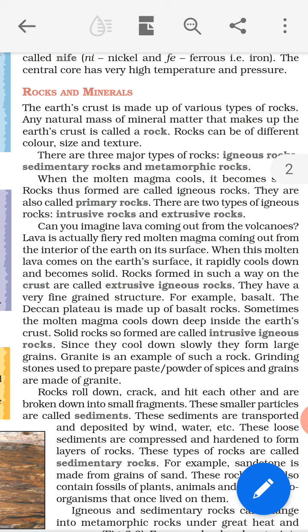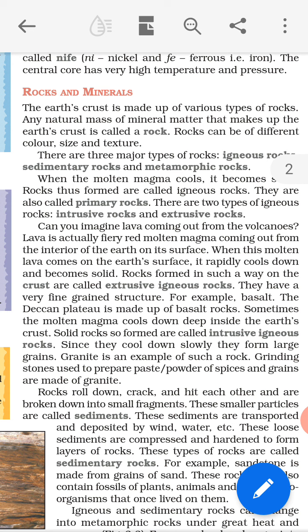They have a very fine grained structure. For example, basalt rock. Underline: basalt rock is an example of extrusive igneous rocks. The Deccan Plateau is made up of basalt rocks. The Deccan Plateau is a good example of extrusive igneous rocks.